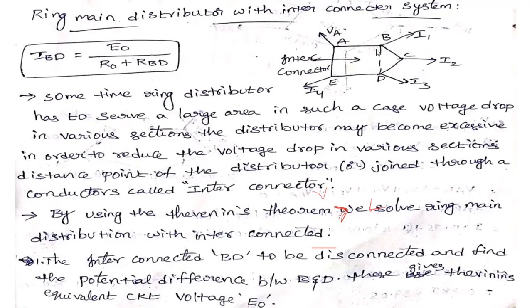In the next class we will solve a problem related to ring main distribution systems with interconnector. In this unit the remaining topics are the AC distribution systems. Up to this we have covered the DC distribution systems. In the next classes we will discuss the AC distribution systems. Thank you.